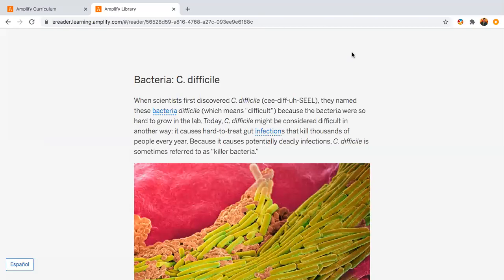This is an interactive video. I will be reading this article to you, and you will be answering a series of questions as a way of modified active reading. Let's go ahead and get started.